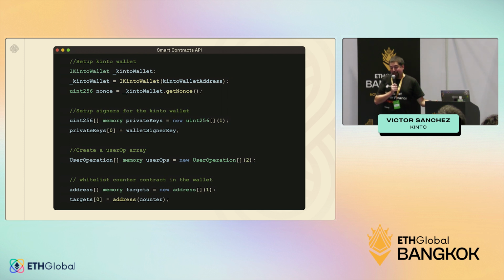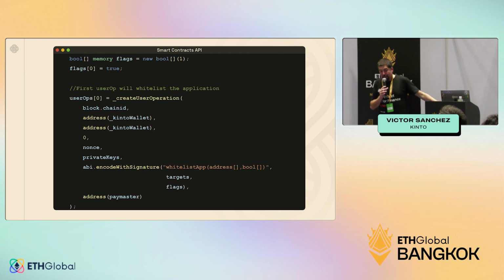But basically, remember that the idea is exactly the same. You have these user operation arrays that you're going to create, and once more, if you have never created a user operation, what you need to know is that our Kinto core repository includes helpers that will allow you to create a user operation at the smart contract level with a helper that is extremely useful. Give me the blockchain ID, give me what is the source and the destination, give me the value, give me the nonce, give me the private keys that are on that array that we show at the beginning, and then encode with signature whatever you want to do.